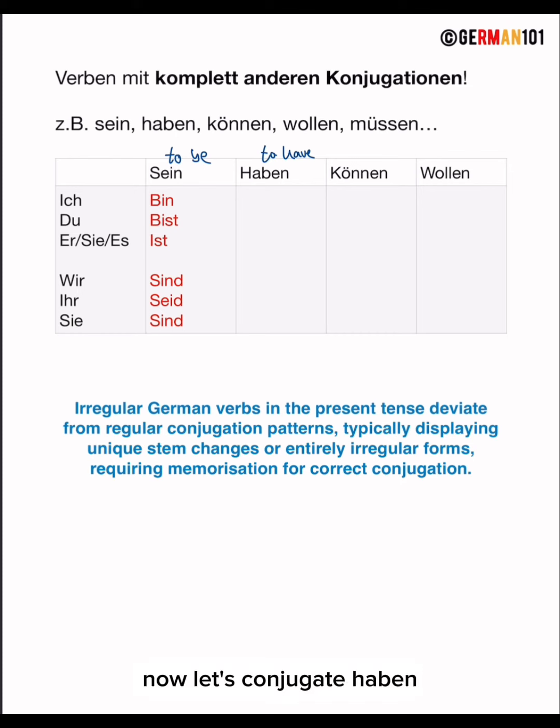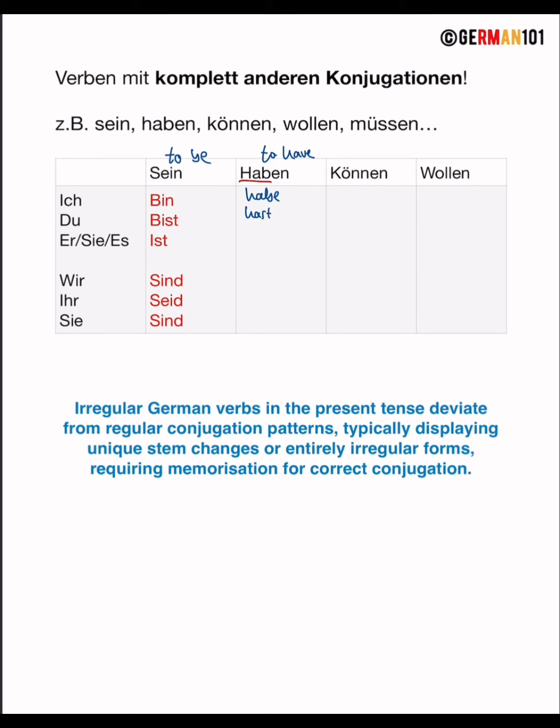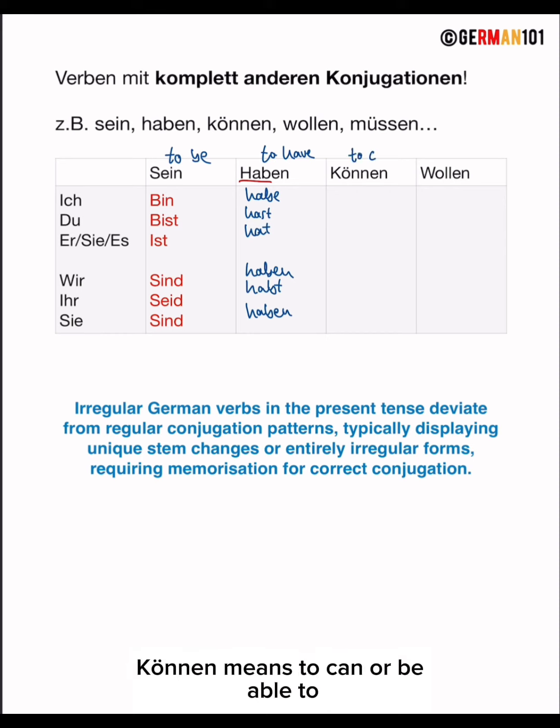Now let's conjugate haben. Maybe you already know this, but haben is also irregular because the verb stem is hab, but the verb stem is not regularly used here. So it is ich habe, du hast, er, sie, es hat, wir haben, ihr habt, und sie haben. Okay, now können. Können means to be able to, or can.